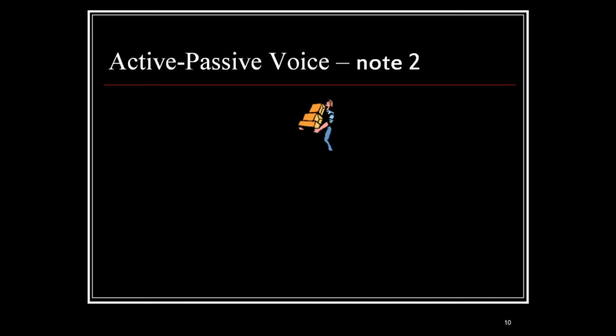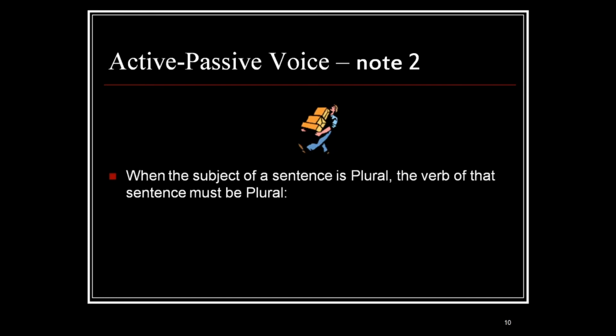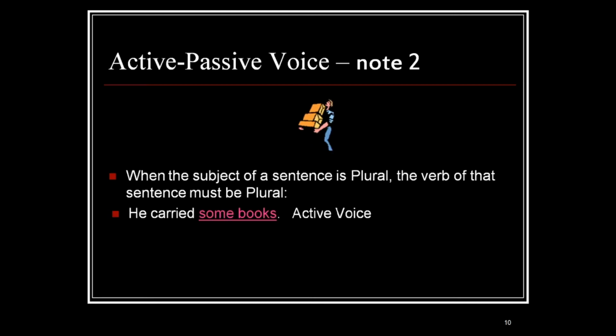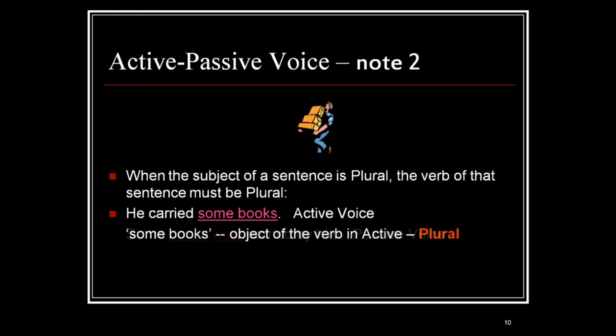Active passive voice note 2. When the subject of a sentence is plural, the verb of that sentence must be plural. Here, he carried some books. That is active voice.